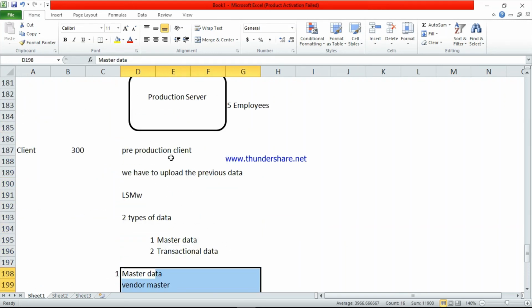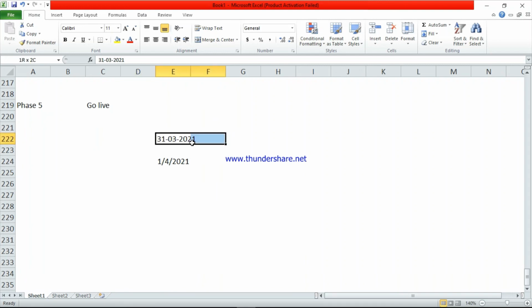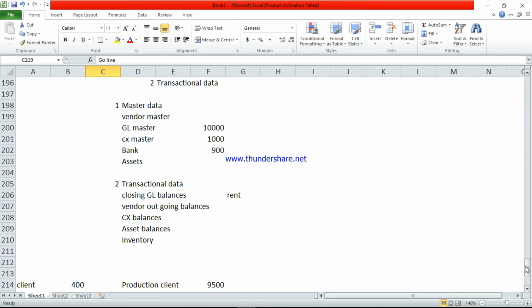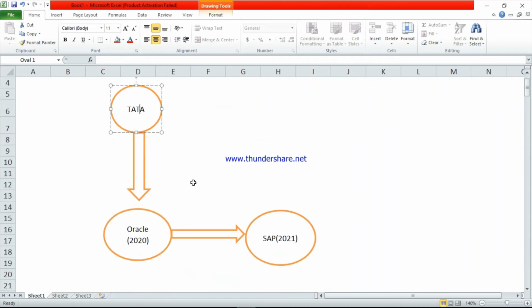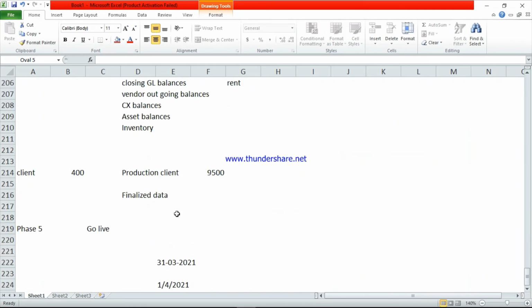Pre-production client means we have one tool, LSMW. Using this tool, they will upload all the data till 31st March 2020. From 1/4/2020 onward the company will go for the go live. Go live means the end users will use the SAP system. The end users here means Tata. So from 1/4/2020 Tata will use SAP.